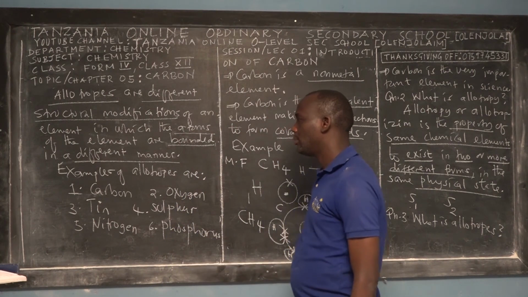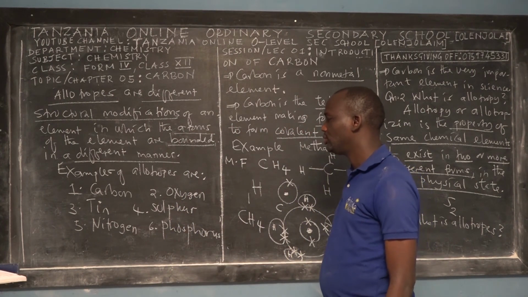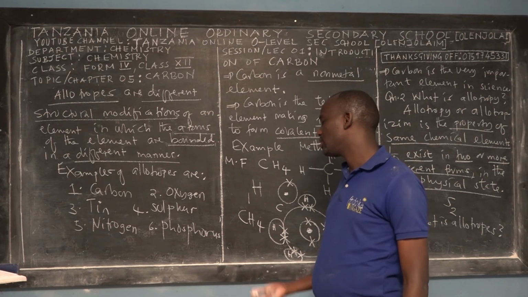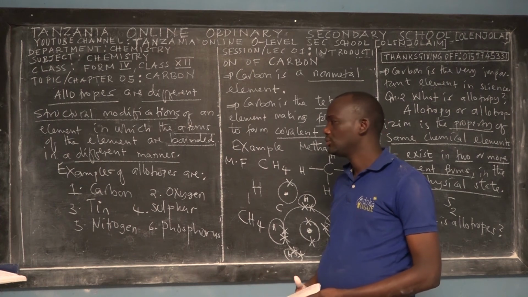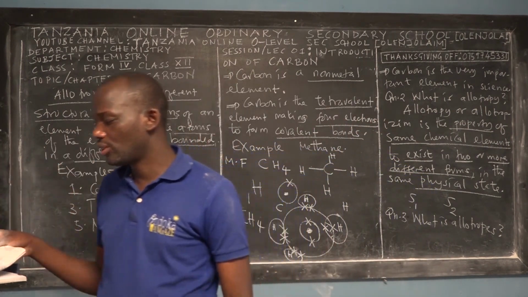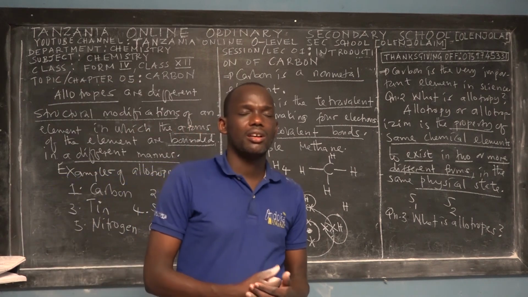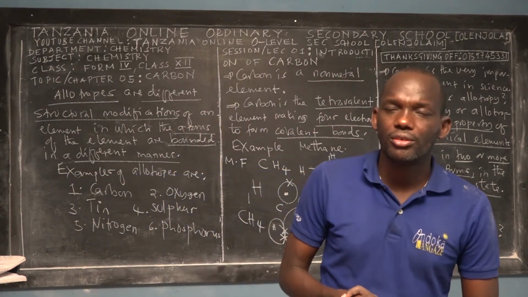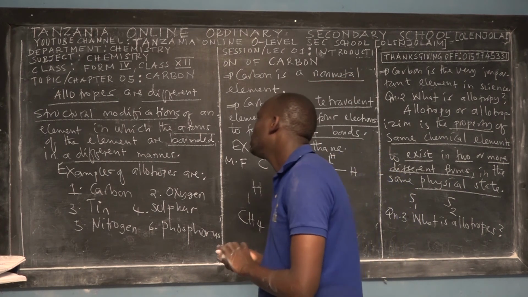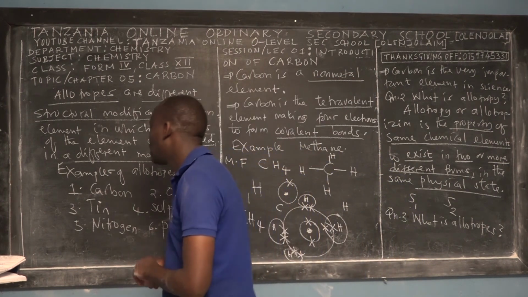So that's all about examples of allotropic elements. This is the end of session 01, the general introduction to carbon.